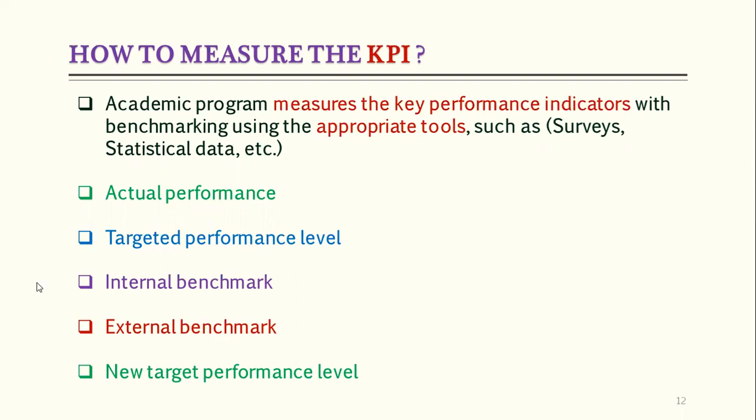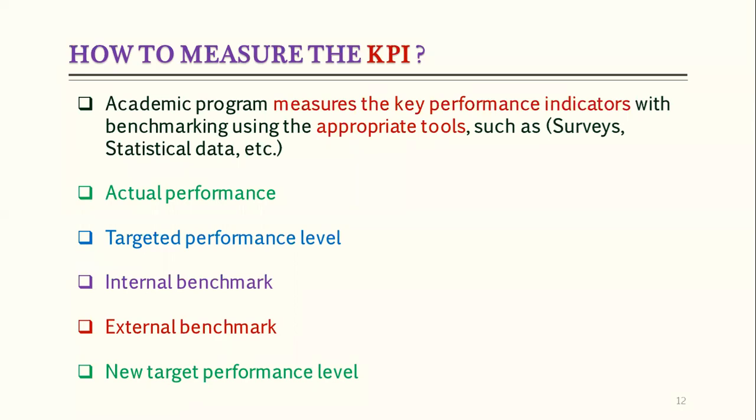Whenever you see the KPIs, we need 5 things. The first is actual performance. What is actual performance? For each KPI, we have to collect the data and prepare the results, and those results will be our actual performance. For some KPIs, the actual performance is in percentage.